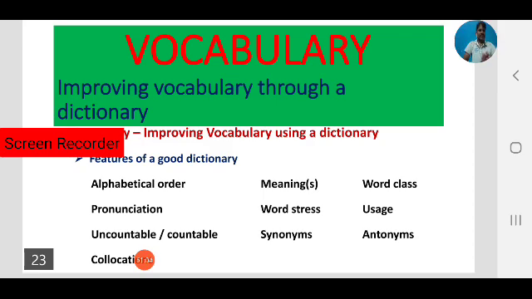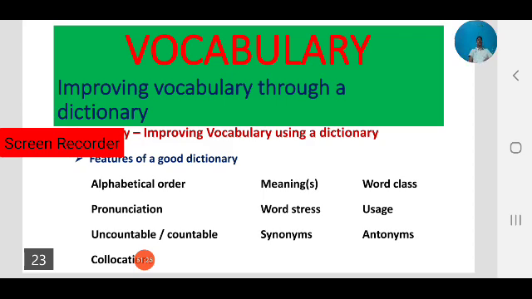These are some important features of using a dictionary: alphabetical order, meanings, spellings, pronunciation, word stress, usage, synonyms, antonyms, and collocations.